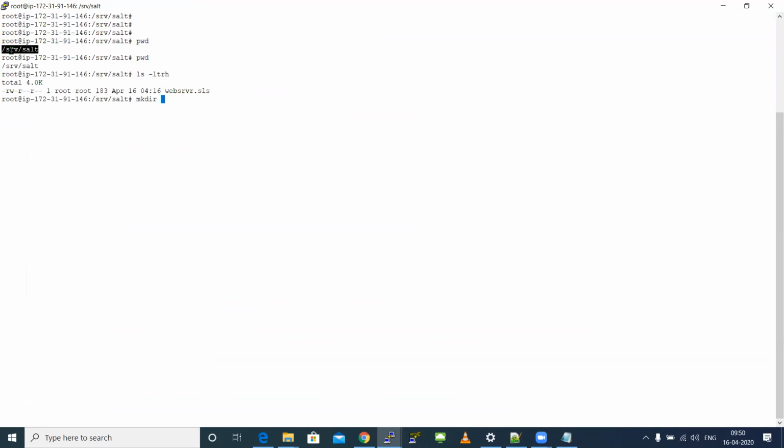I'm creating another folder, which is package Apache. So now I'm going inside package Apache. So I'm not inside my base path. I'm inside some different path. Okay. So here I'm writing an SLS file.